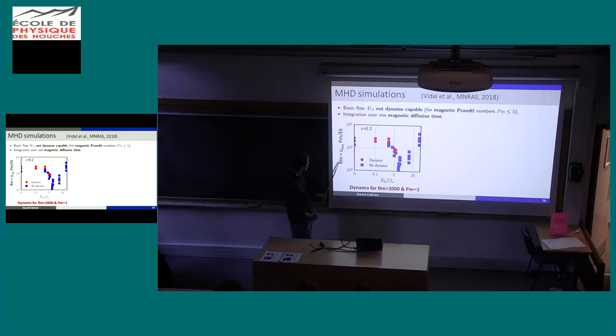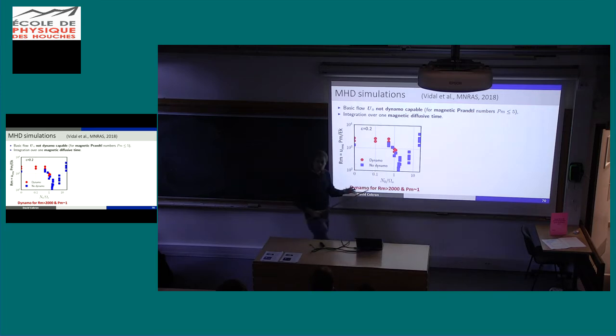So the same graph, except that here I show the magnetic Reynolds number we reach in our simulation versus the same horizontal axis, so the ratio between Brunt-Väisälä and rotation rate. So you see that we do have dynamo here when the magnetic Reynolds number is larger than nearly 1000, exactly the usual number, the number we expect. And at some point we lose dynamo. So we hope that Vega, or the moon, is more in this area than in this area, because in this area we completely lose dynamo.